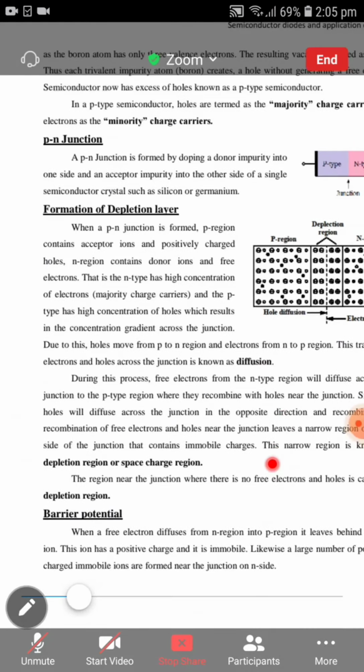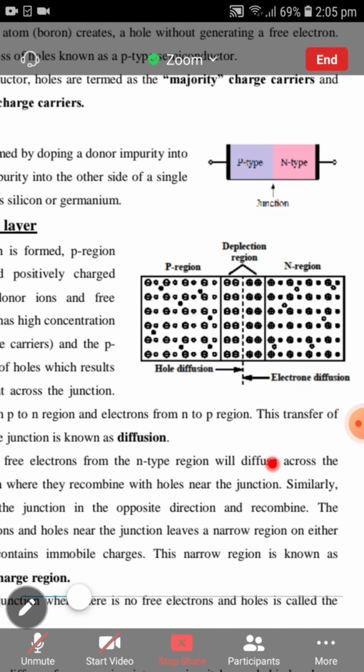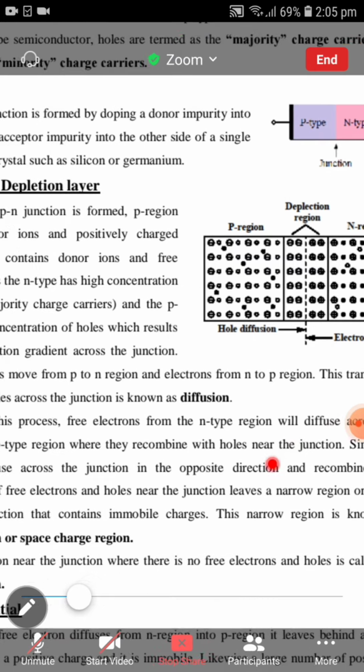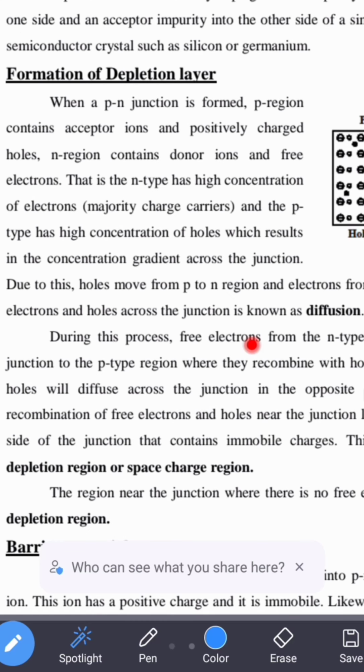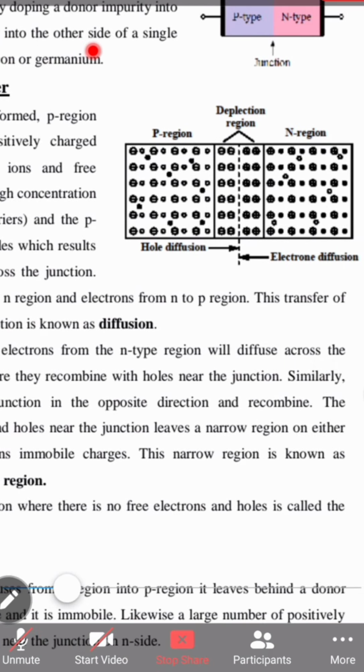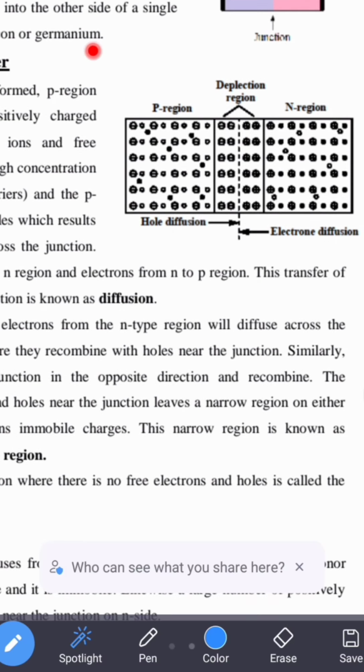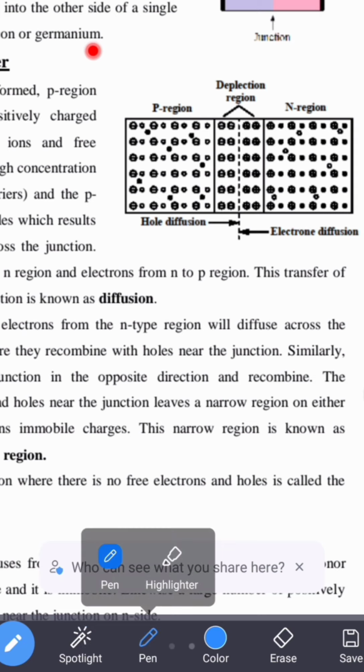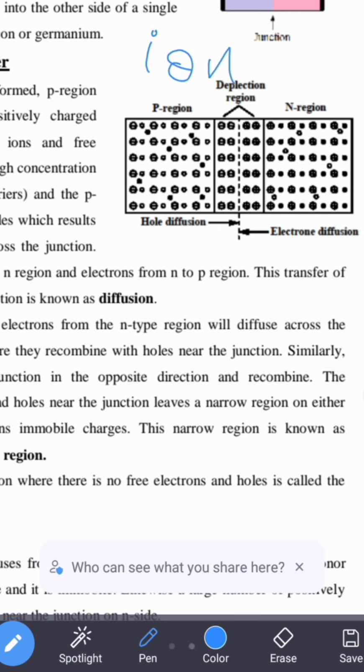What happens when a p-type and n-type semiconductors are combined together, or what happens when a p-type comes closer with the n-type? Now let us try to understand what exactly is this formation of depletion layer. As soon as p-type and n-type are brought closer to each other, we know that in the p-type of semiconductor, that is in the p region, we are having acceptor atoms or acceptor ions. What is an ion? Ion is nothing but an atom which has lost or gained an electron, is called as an ion.